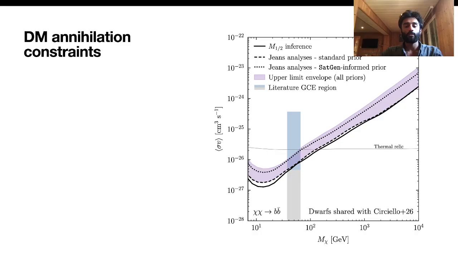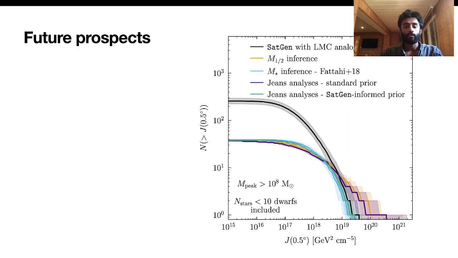As discussed earlier, using the J-factors computed with the SatGen-informed prior to recast existing analyses of Fermi data yields a factor of 2 to 4 weakening in the annihilation constraints. In particular, these results indicate that dwarf galaxies may not yet exclude the dark matter interpretation of the galactic center excess. Turning towards the future, we compare the observed distribution of J factors to the SatGen expectation and find that, taking the observed kinematics at face value, we have likely already seen all of the largest J factor dwarf galaxies.